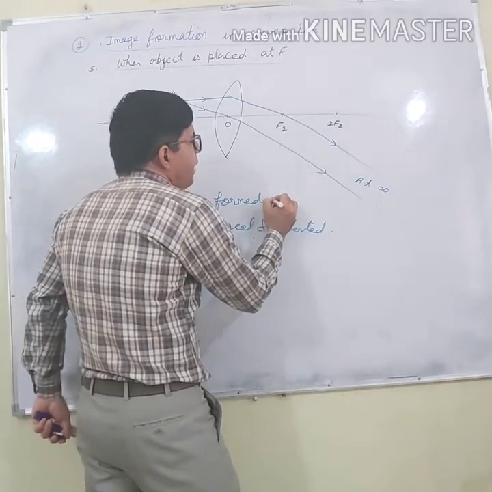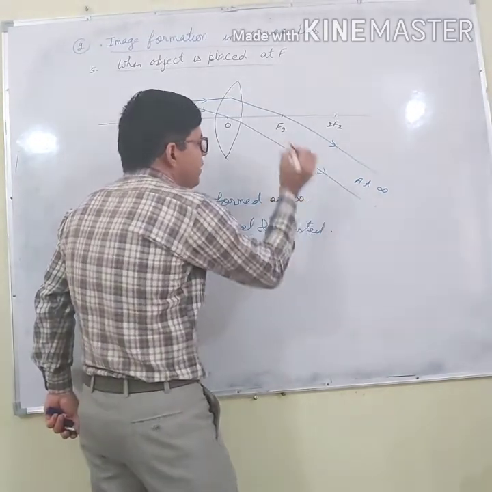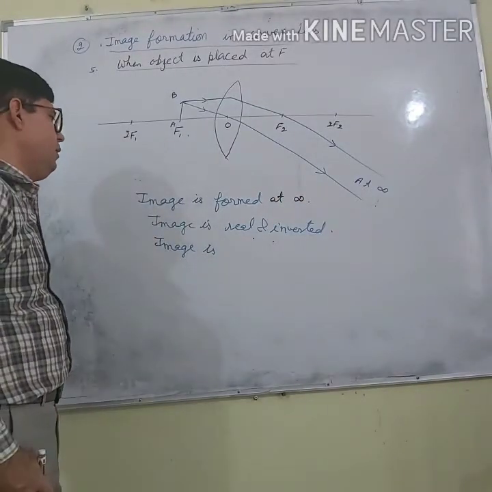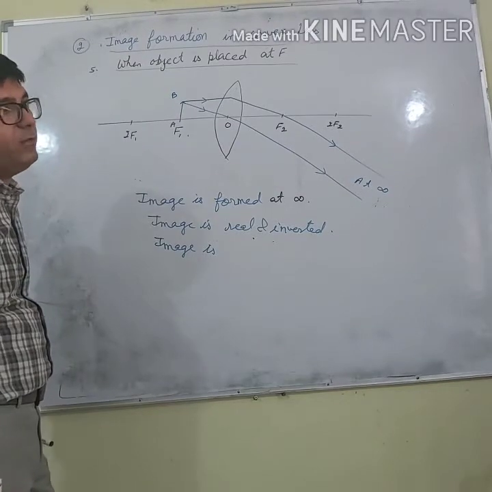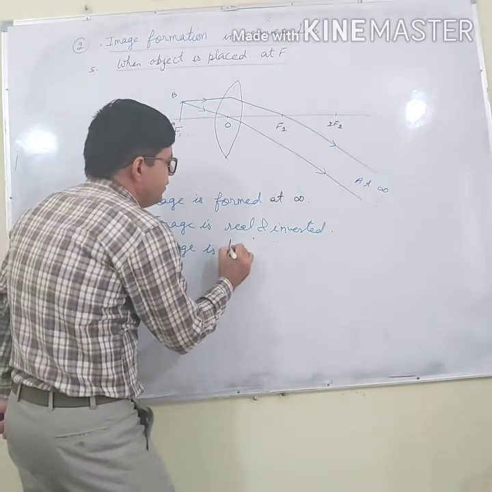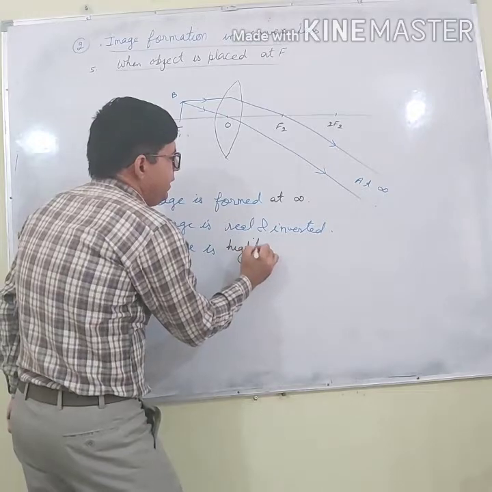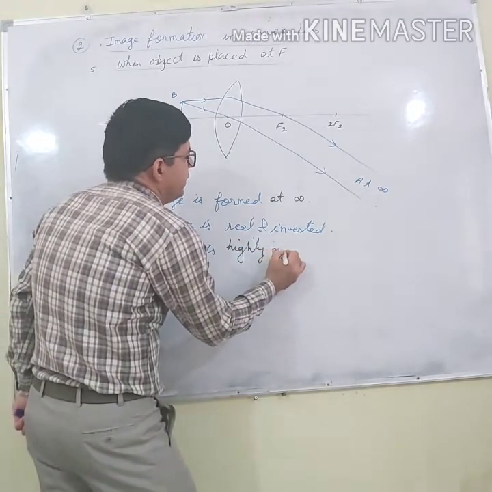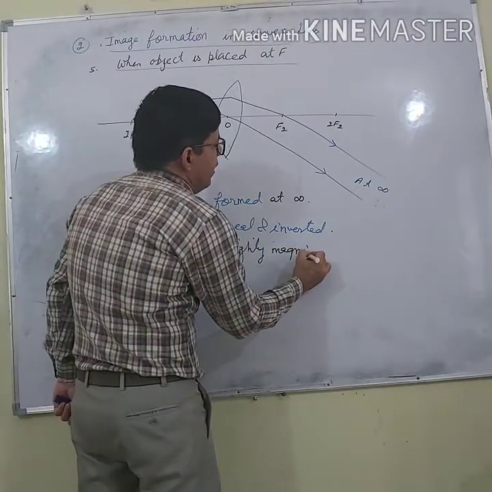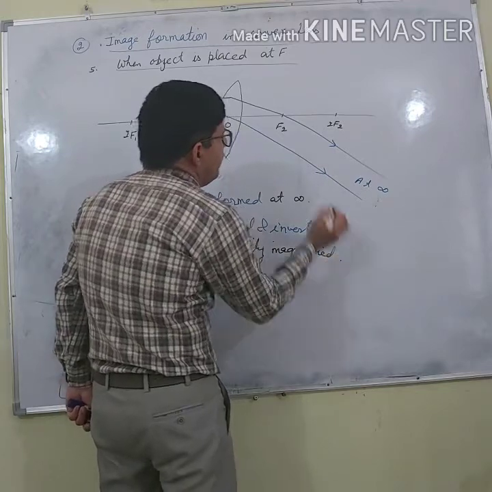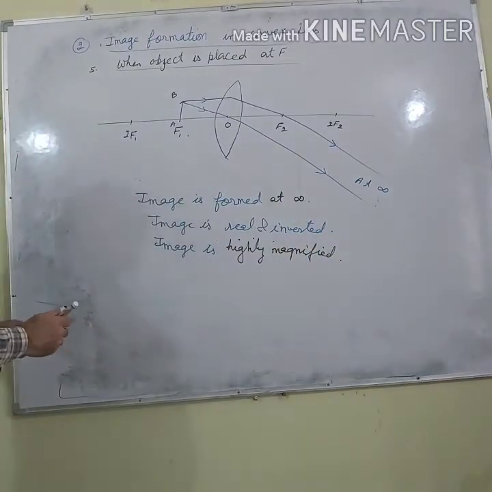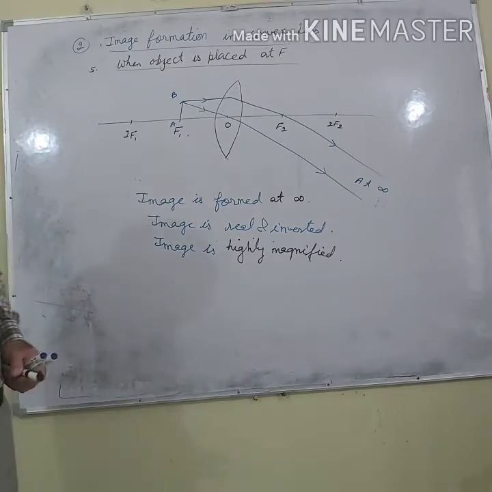Image is formed at infinity. And what is the size of the image? Image is highly magnified. Right? Now let's move to the next point.